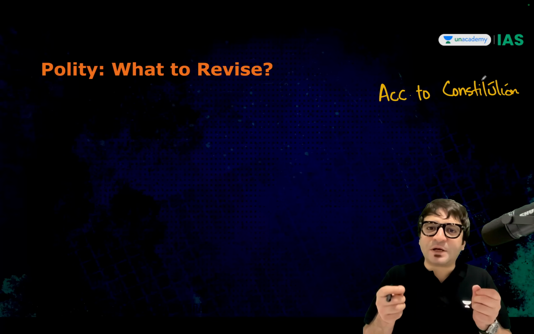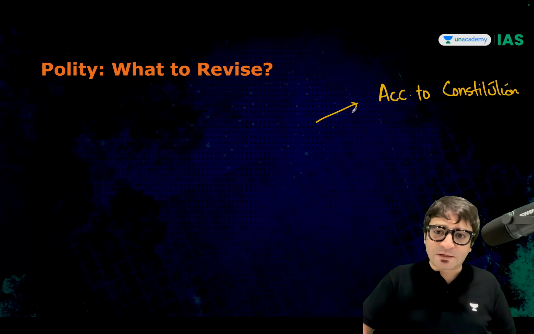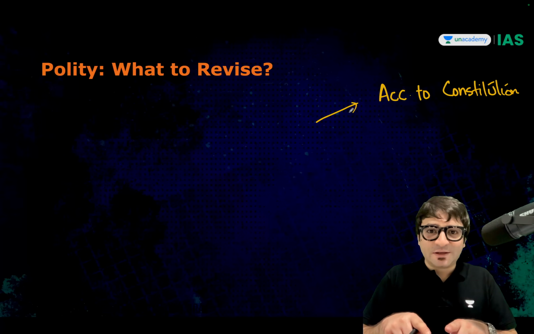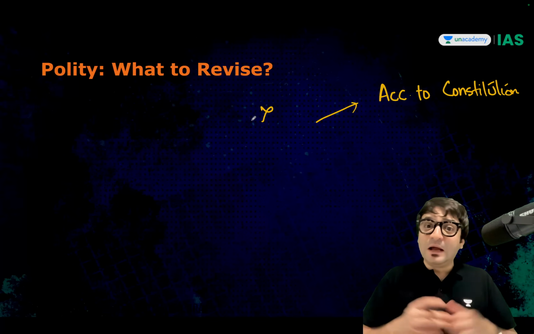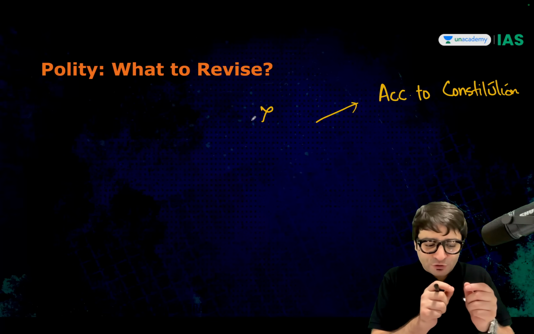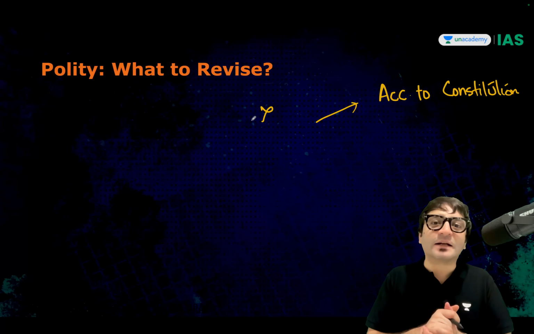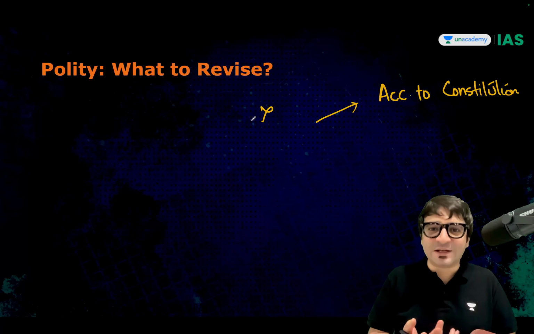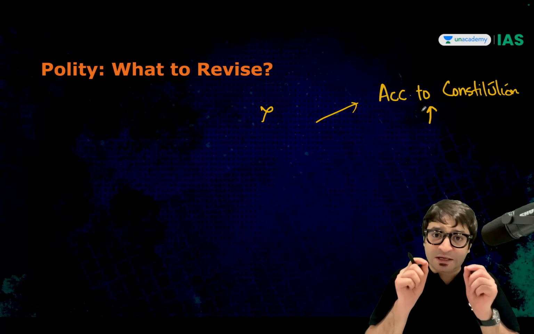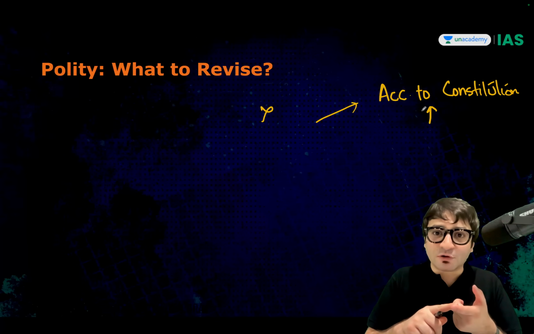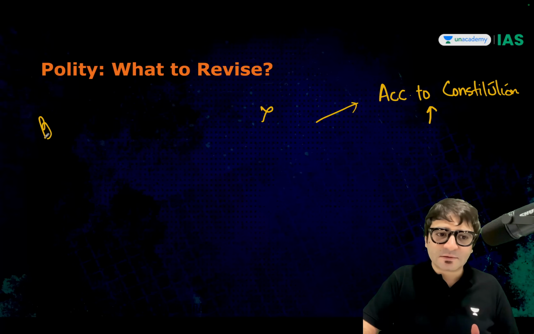Judicial review is part of the basic structure of the Constitution. This statement is correct. Now, if I add "according to the Constitution, judicial review is part of the basic structure of the Constitution," it is incorrect. According to the Constitution, the Constitution defines judicial review in terms of this and that. The Constitution does not define what judicial review is. So you need to understand while reading questions, please read them carefully. If a statement says "according to the Constitution," you will strictly have to look at the bare act.